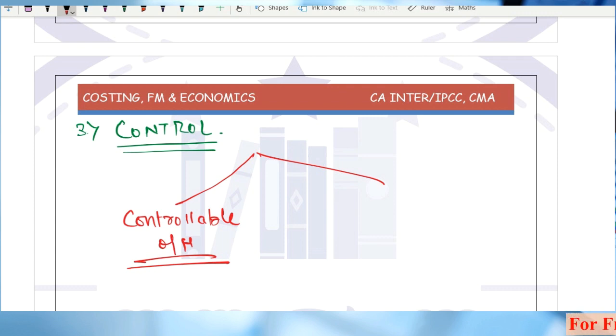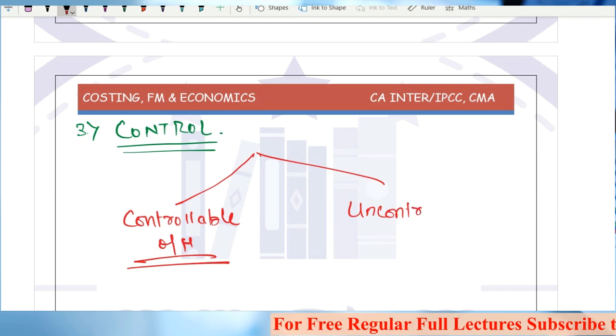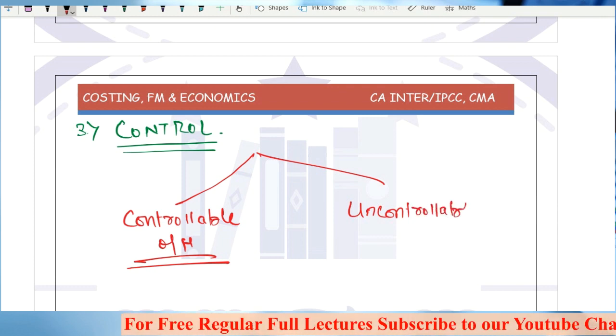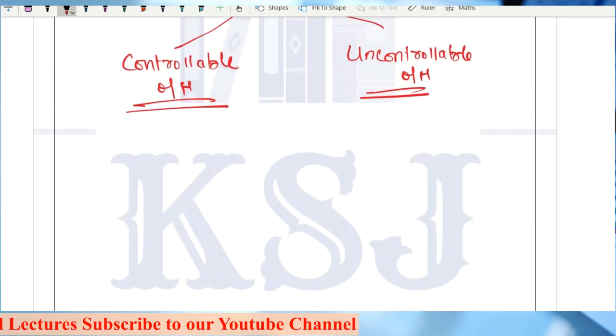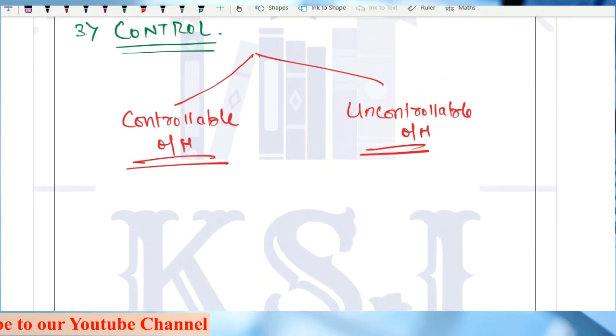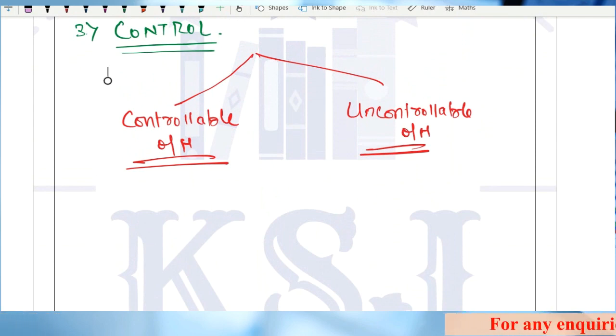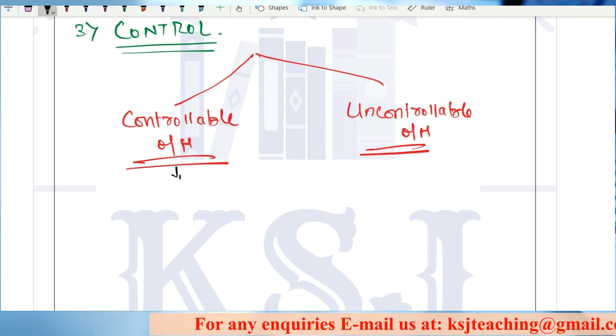Second one is uncontrollable overheads. Sir, what are controllable overheads? The overheads which can be reduced, that means the cost which can be reduced by our actions, which can be controlled. For example,